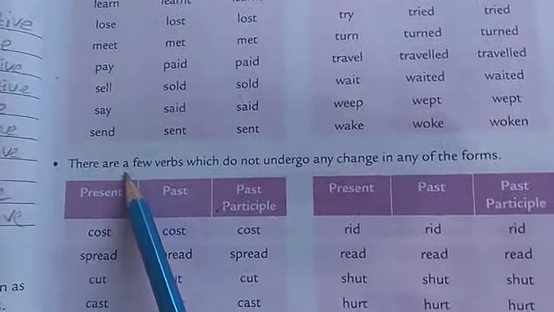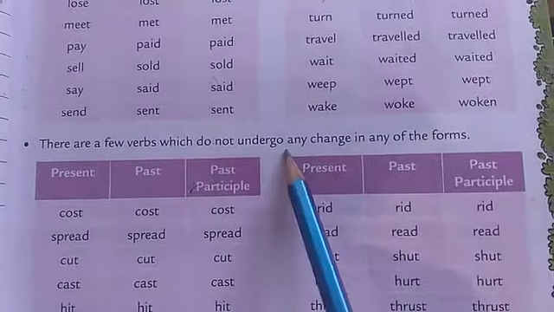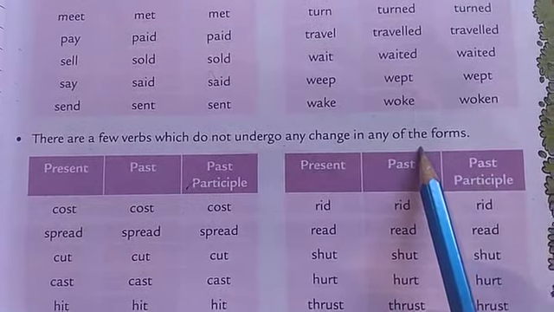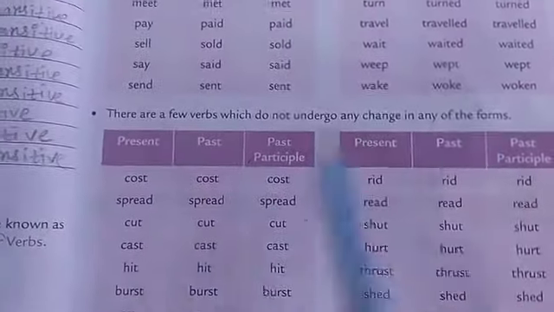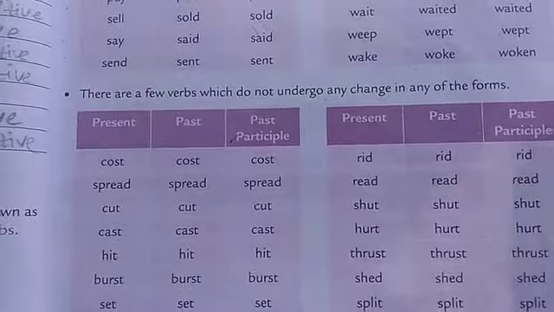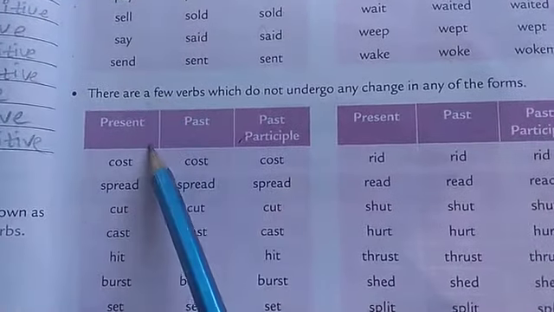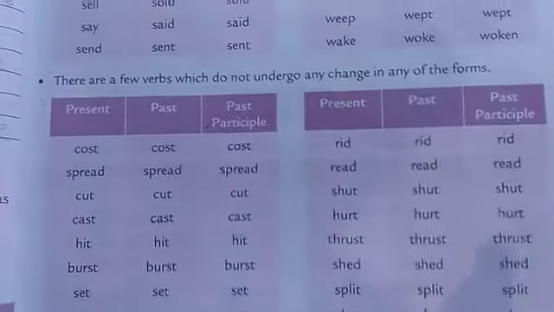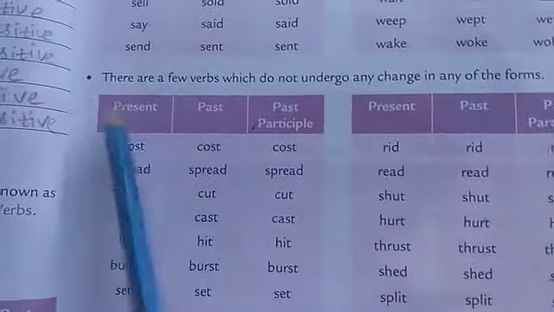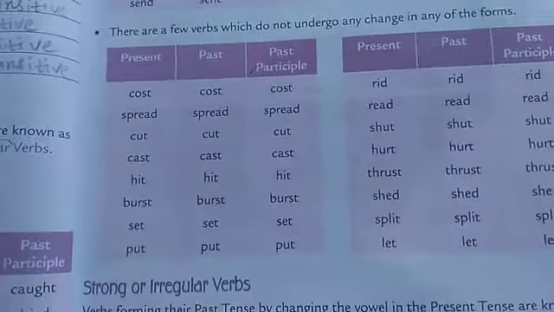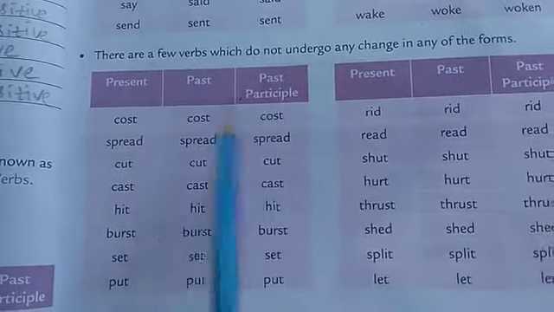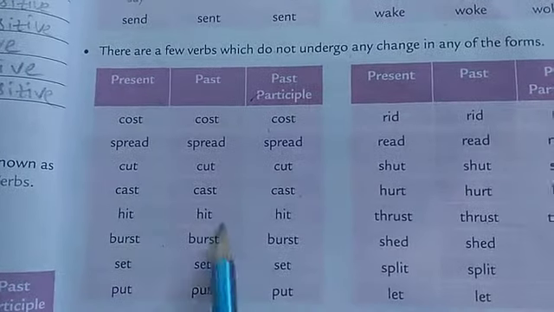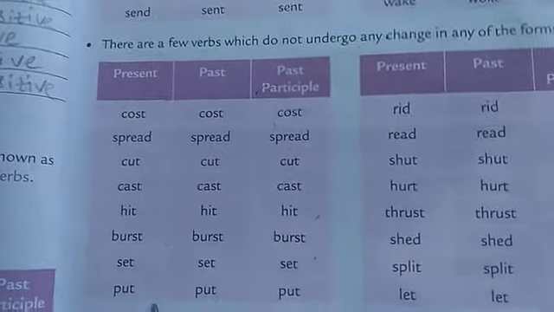Next one, there are a few verbs which do not undergo any change in any of the forms. In the case of some verbs, they do not have any change. In the present tense, past tense and past participle, they have the same form. Here there is no change. Examples are given, that also you have to read. Cost, cost, cost. Spread, spread, spread. Cut, cut, cut. Cast, cast, cast. Hit, hit, hit. And set, set, set. Put.